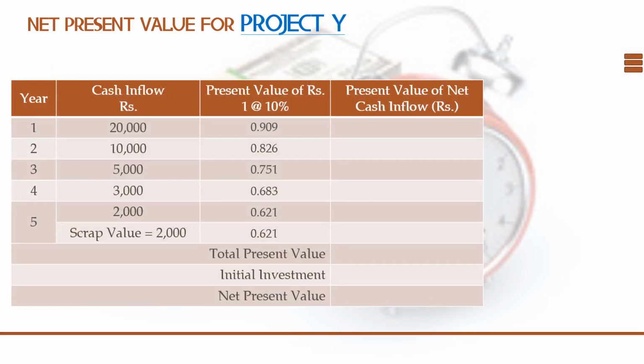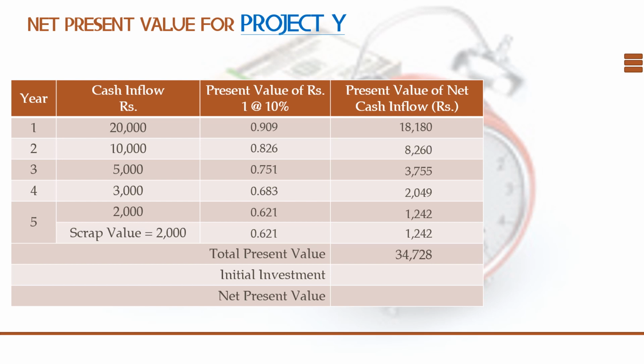So let us see project Y. Similar way you have to work out. Already I have entered the table value. Now we have to just multiply the table value with the cash inflow we are expected to receive for project Y, and it is 18,180, 8,260, 3,755, 2,049, 1,242, and 1,242 again, because the scrap value and the cash inflow we are going to receive in the fifth year is the same. That's why we're getting the same value.